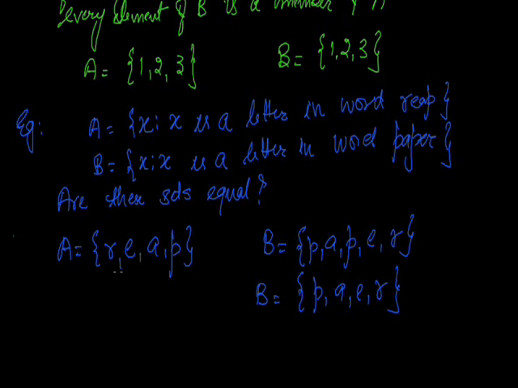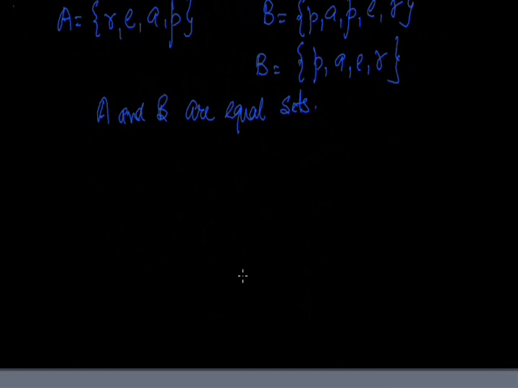So what we see is in A there is element R, in B also there is element R. E is also there, A is also there, P too. And the number of elements in A is 4 and the number of elements in B is also 4. Therefore n of A equals n of B, and A and B are equal sets. Since the number of elements and the elements are the same in both cases, these are called equal sets.